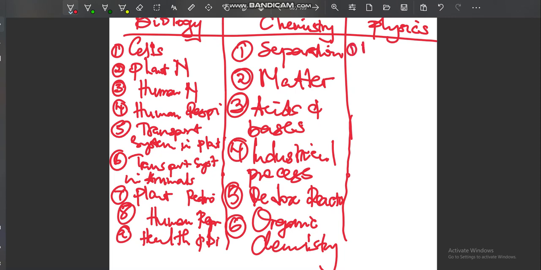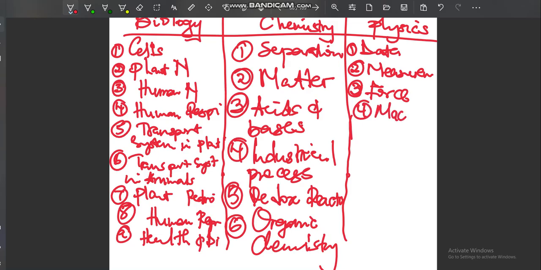Kune number 1 data presentation, number 2 kune measurement, number 3 kune force, number 4 kune machines ari kutouya zvavo machines garai makagadzirira. Number 5 kune engines, petrol and diesel engine zviri kutouya izvizvi nemacarburetor. Then heat transfer iri kuuya inonzi energy and heat transfer.